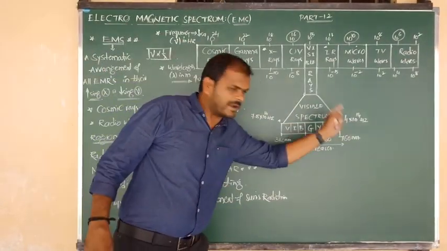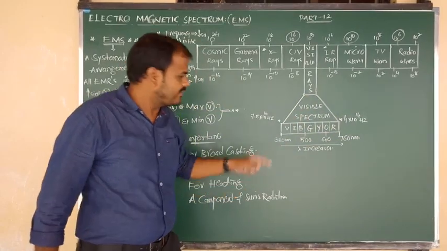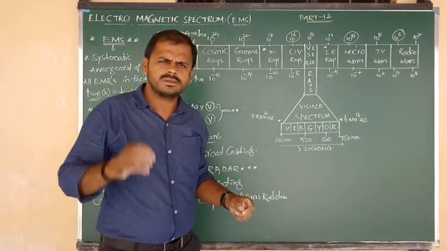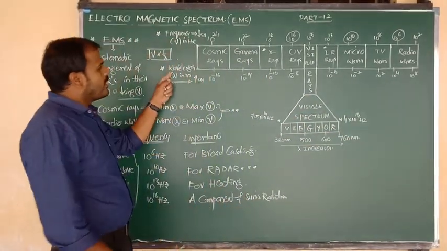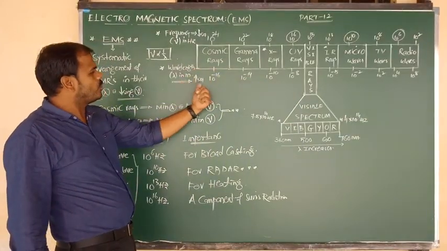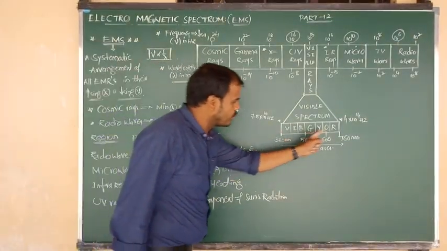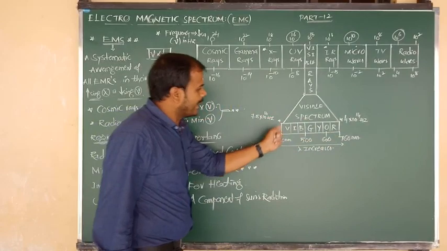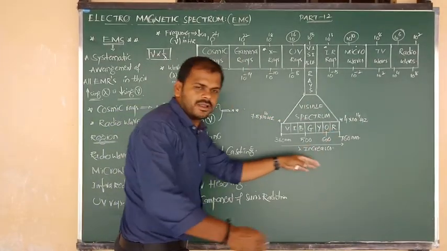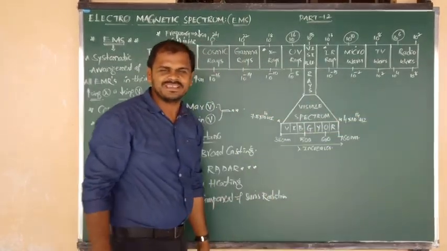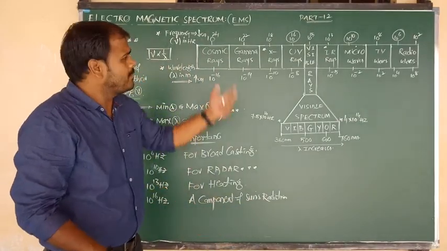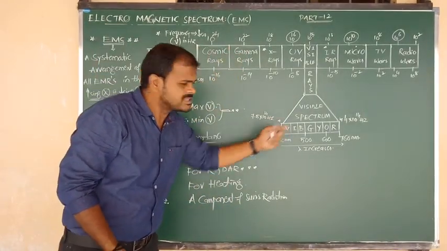Again, the same point applies in the visible spectrum. Left to right, wavelength increases. I mean from violet to red, the lambda values, nothing but wavelength, increase. It is a common concept, maybe in the electromagnetic spectrum, maybe in the visible spectrum.